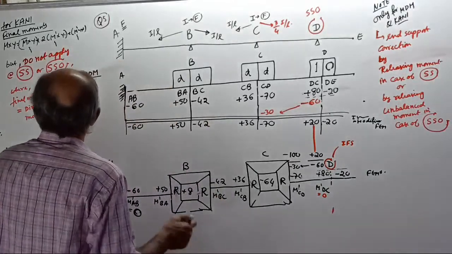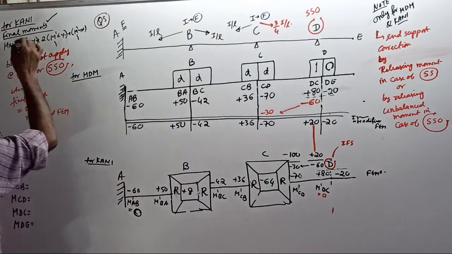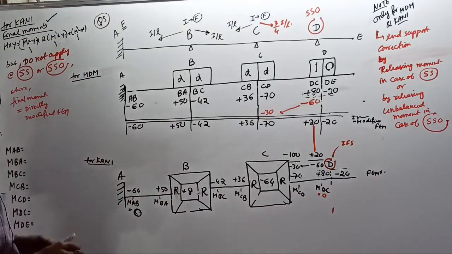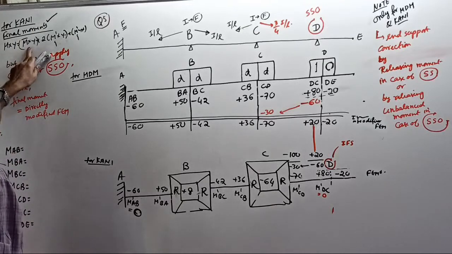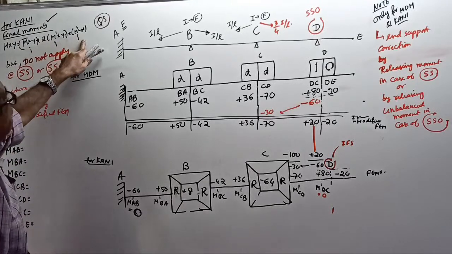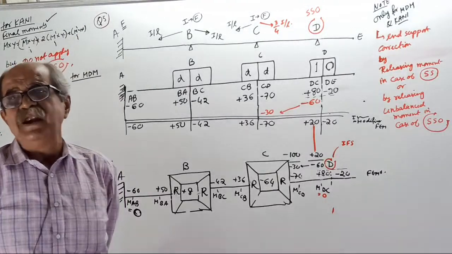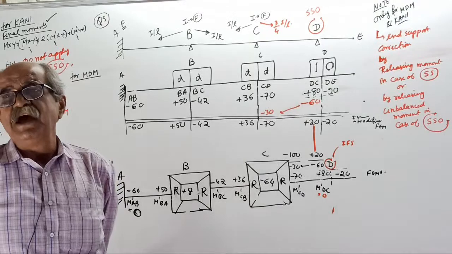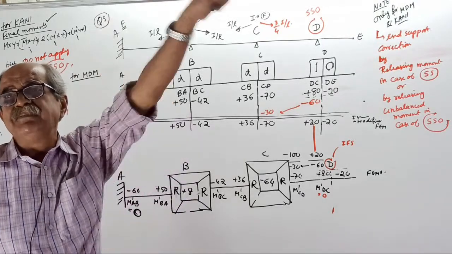Over. When the time for Kani's method final moment comes, this I already told you last time. I am telling because it is the concluding call. Mxy equals m bar xy plus 2 m dash xy plus m dash yx, or in words, any final moment equals the corresponding FPM plus 2 times the rotation contribution at the near end plus the rotation contribution at the far end.